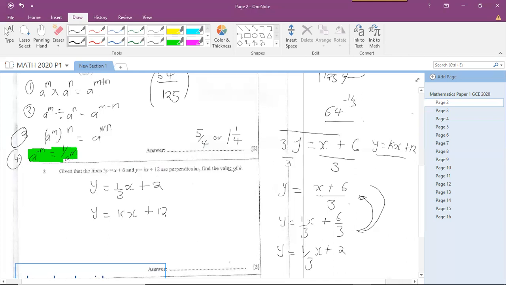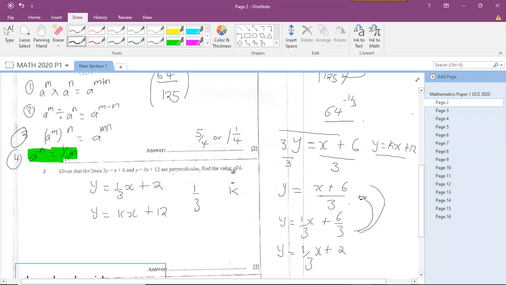What are we interested in? The value of k. The value of k is the gradient, and the lines are perpendicular. The gradient of line 1 is 1 over 3, and the gradient of the other line is k. Because they are perpendicular, k will be the negative reciprocal of this one.